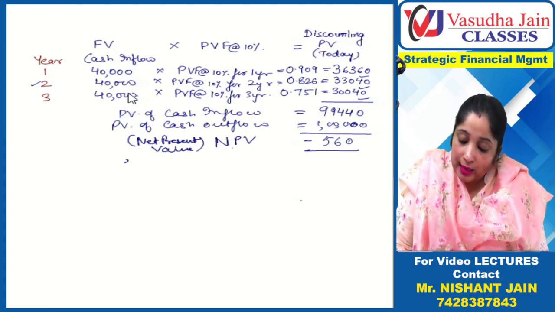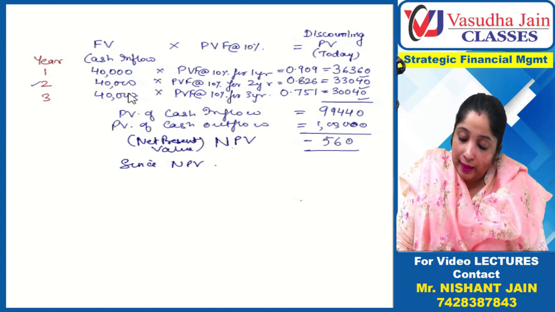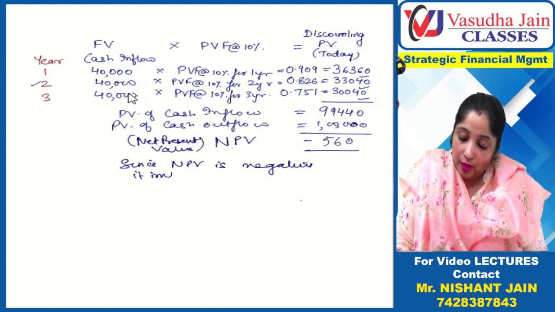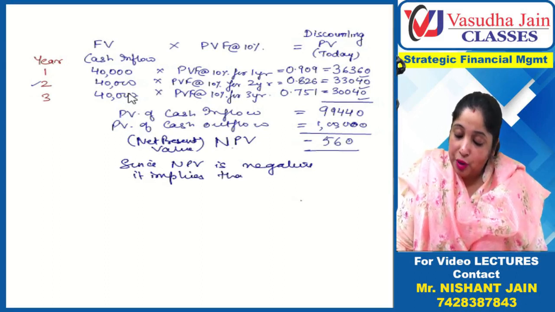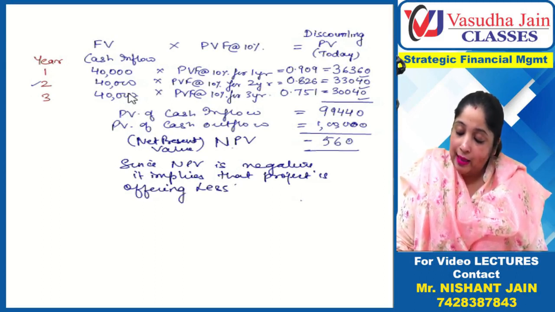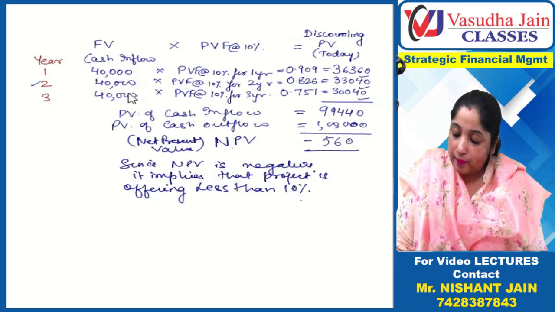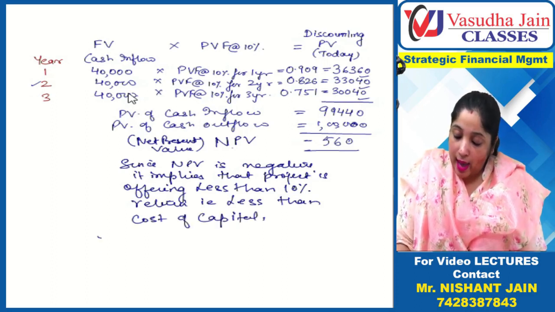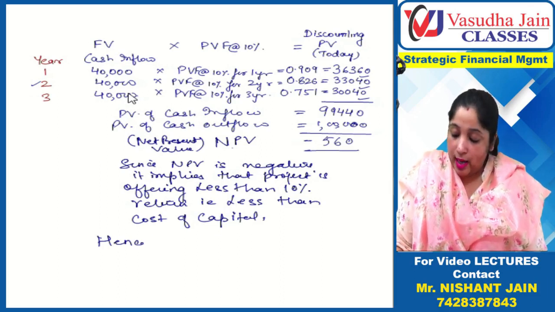So since NPV is negative, what does it imply? It implies that the project is offering less than 10% return, that is, less than the cost of capital. Hence, I am rejecting the project. Hence, the project is rejected.